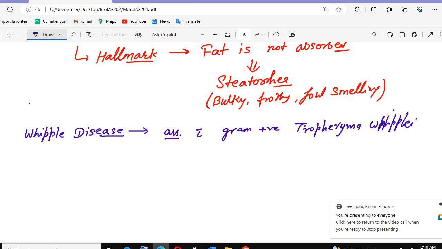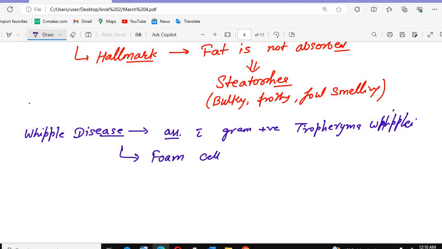So we are discussing Whipple disease. Whipple disease is associated with the gram-positive bacteria Tropheryma whipplei. In this we will see foam cells, and macrophagic cells will be present. That you need to understand, and that is more than enough.